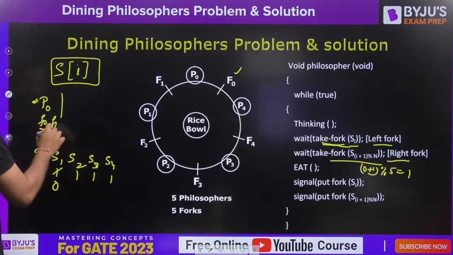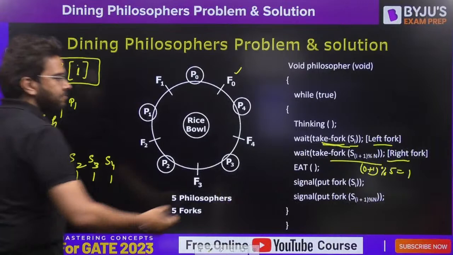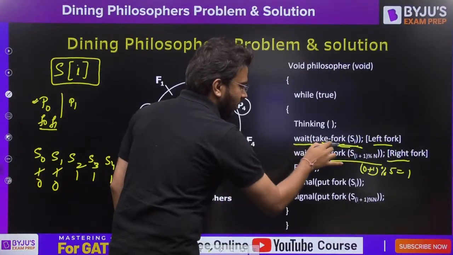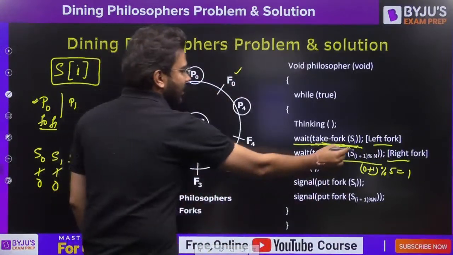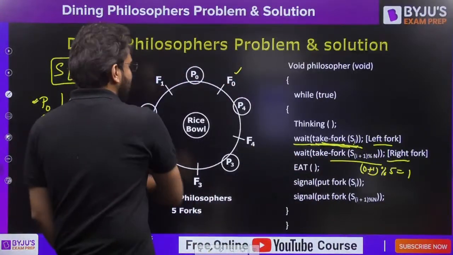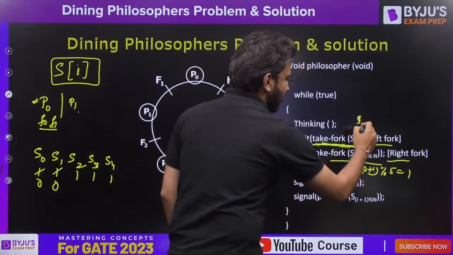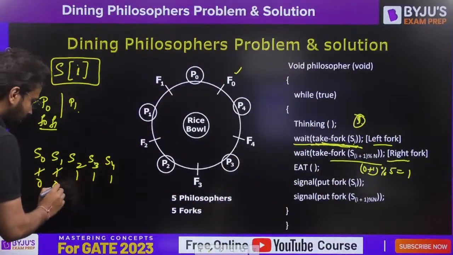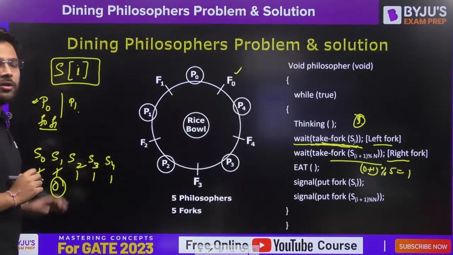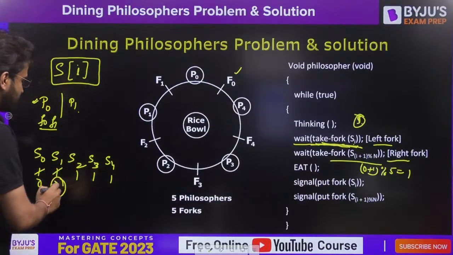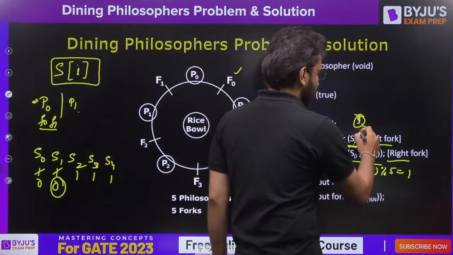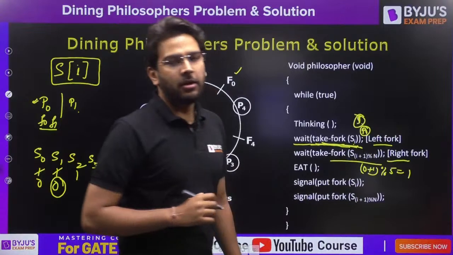Let's say while it is performing eating, P1 process also arrived. Now what will happen? If P1 tries to execute this statement, wait of take fork Si, here i value would be 1 for the P1 philosopher, so it is going to be S1 here. It is going to perform the wait operation on S1, but already the value of binary semaphore S1 is 0. So here P1 will get blocked.